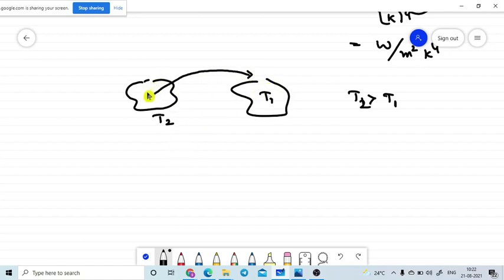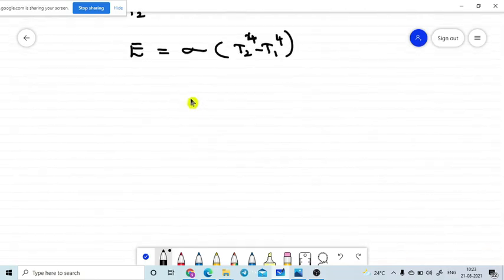If these two bodies are here, how much rate of energy will radiate? The rate of energy radiated, with the same formula, is equal to sigma into highest temperature to the power of 4 minus lowest temperature to the power of 4. We know this formula. I already used this formula in the last concept also.